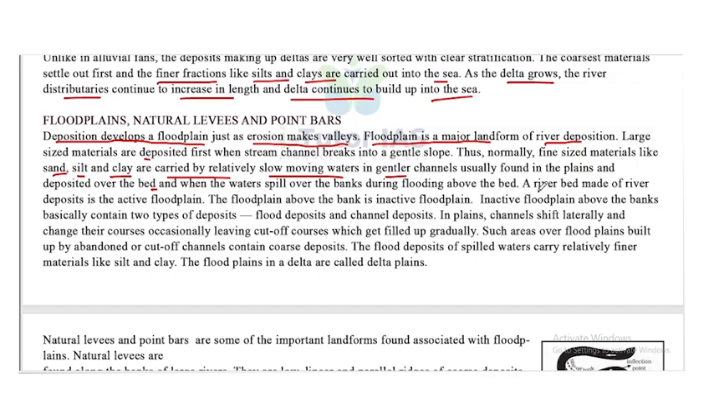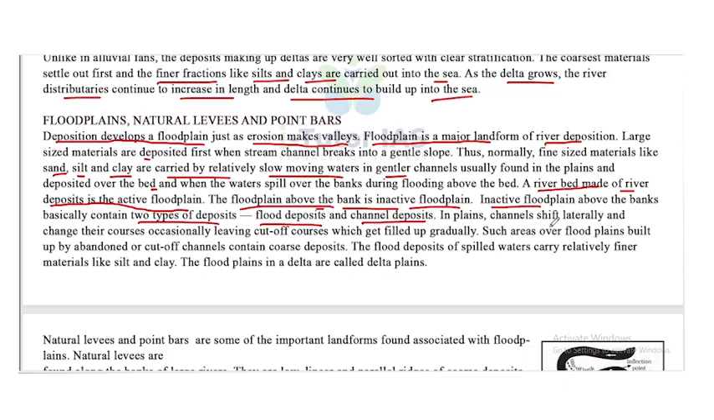A riverbed made of river deposits is the active floodplain. The floodplain above the bank is called inactive floodplain. Inactive floodplain above the banks basically contains two types of deposits. First one, flood deposits, and second one, channel deposits.